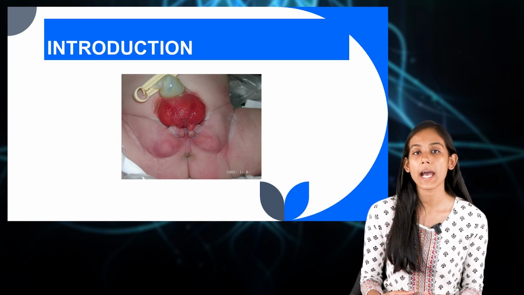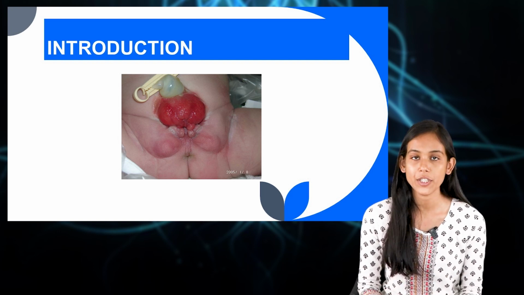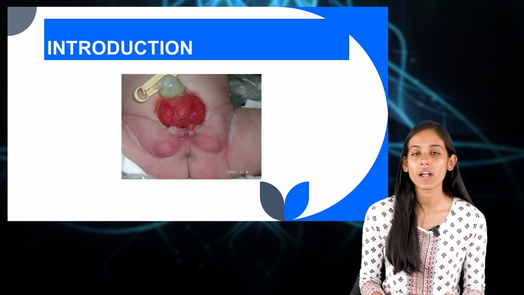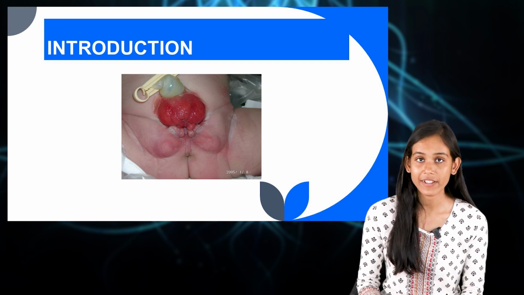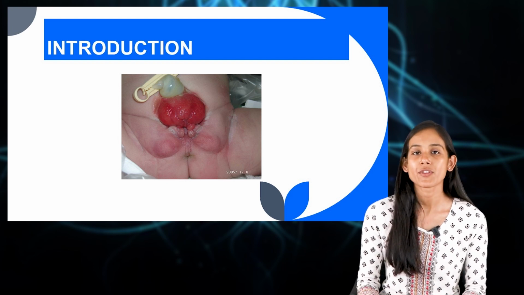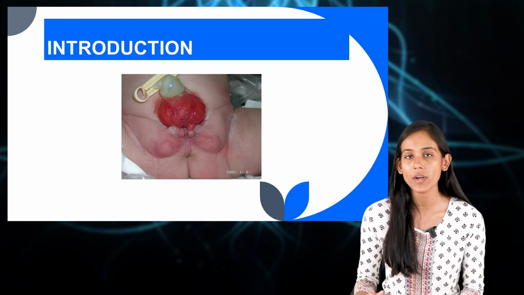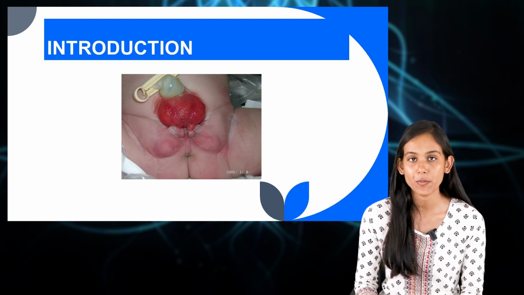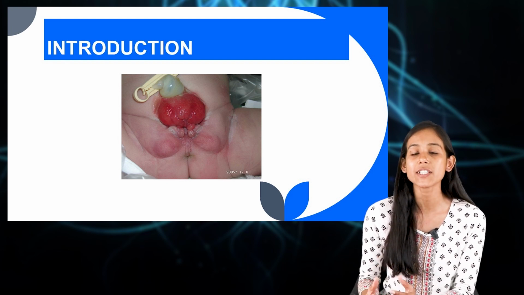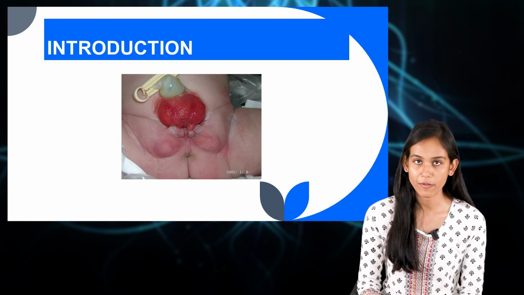So in this, what happens? The lower portion of the abdominal wall and the anterior portion of the urinary bladder is missing. So if the lower portion of the abdominal wall and the anterior wall of the bladder are missing, then what would happen? The bladder would be everted out through an opening, and then it would be present just in the lower abdomen, just above the symphysis pubis. So here the bladder is everted through the opening, right? That means there will be continuous passage of urine to the outside. So this is what happens in exstrophy of bladder.